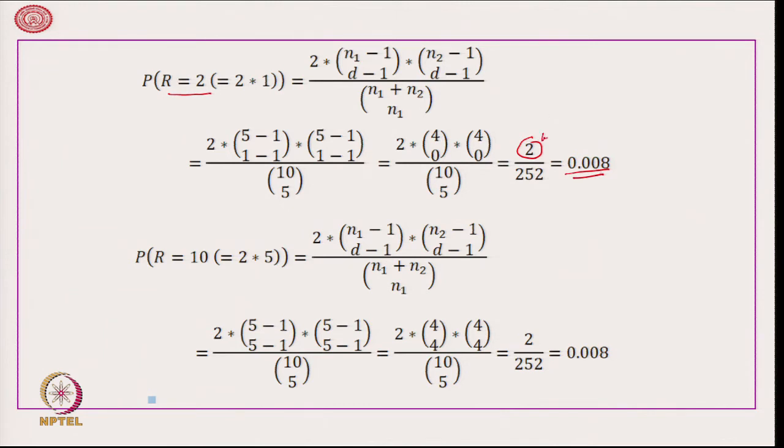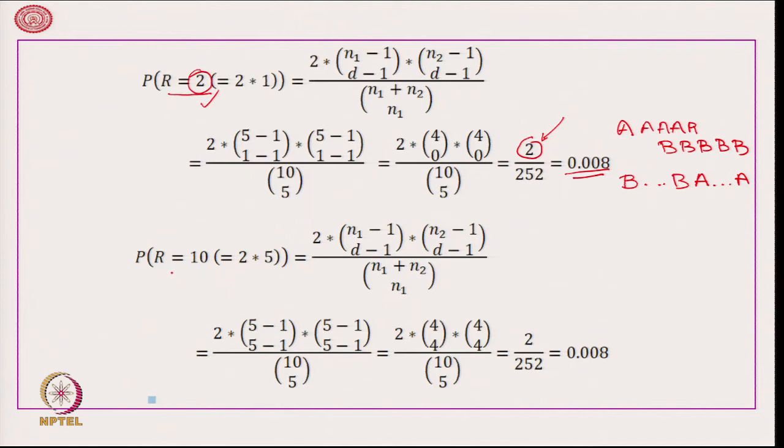Now, what is 2? 2 is equal to the number of arrangements that satisfy that total number of runs is 2, and we know that it can be only in 2 ways, that is A, A, A, A, A followed by B, B, B, B, B, or it can be B followed by A. There are only 2 possibilities to have total number of runs equal to 2.